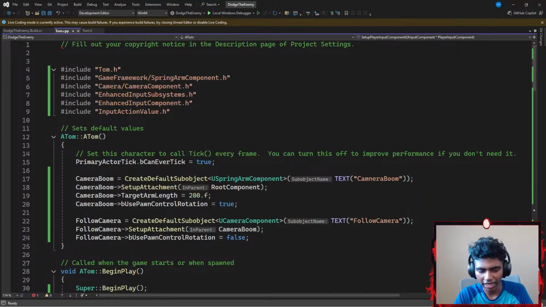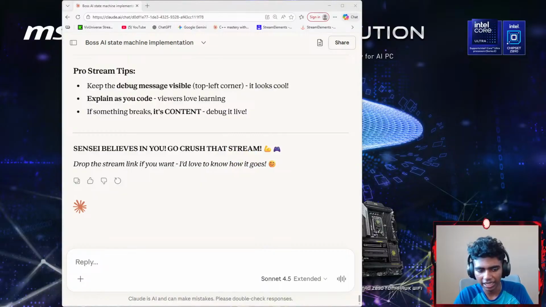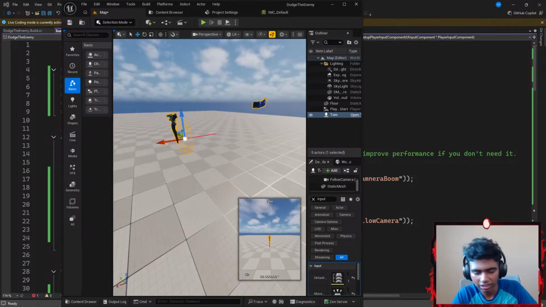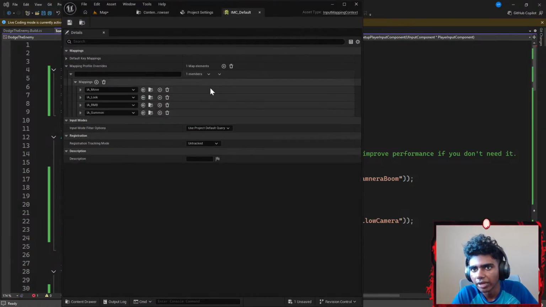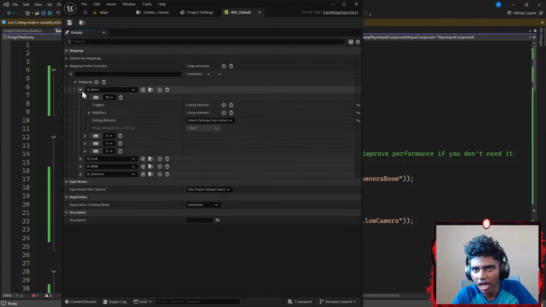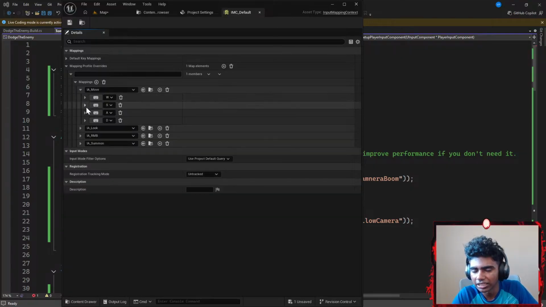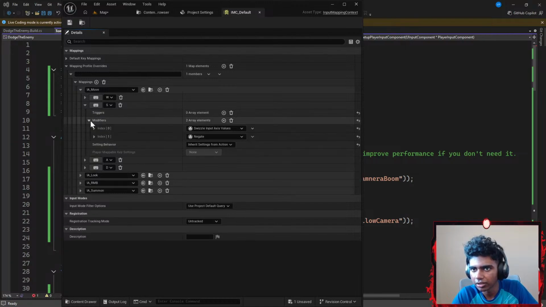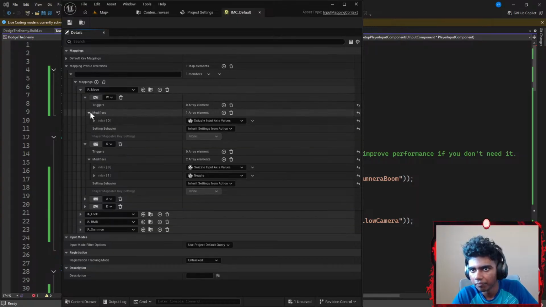I think it's just a tiny mistake that I'm making. I gotta pay more attention on that stuff. But for now, let me see what that tiny mistake is. In my IMC default, I have RMB action, I have look action, I have move action, where I move using key controls, WASD. Does this have Swizzle input axis value? Both do have a Swizzle input axis value.